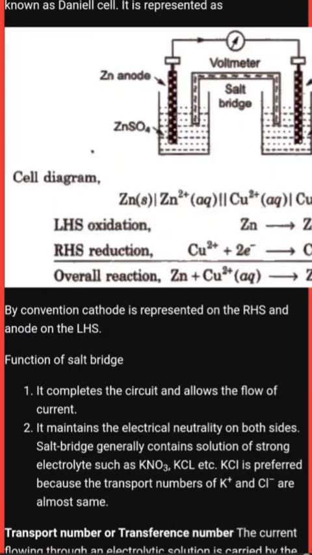It maintains the electrical neutrality of both sides. A salt bridge generally contains solutions of strong electrolytes such as KNO3, KCl, etc. KCl is preferred because the transport numbers of K+ and Cl- are almost the same. So the chemicals used for forming a salt bridge are substances like KNO3 and KCl.